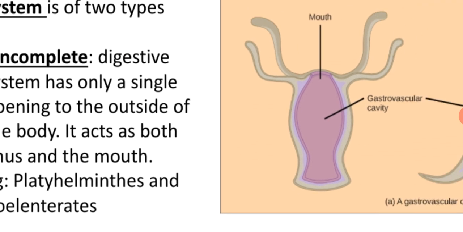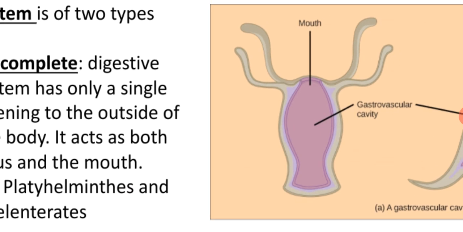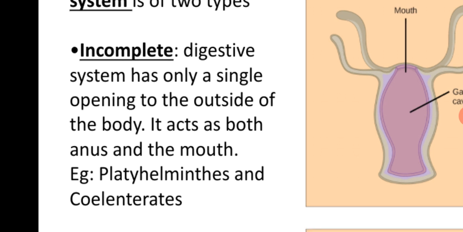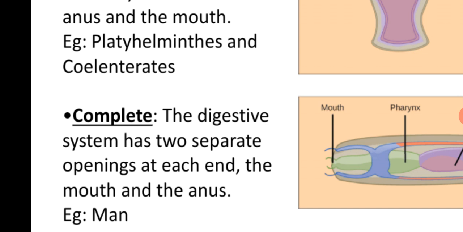You will find the mouth and the anus are the same opening, used both as a mouth and as an anus. So the digestive system is there, but it is not complete. So it is an incomplete digestive system. This is seen in most of the platyhelminths and cnidarians.